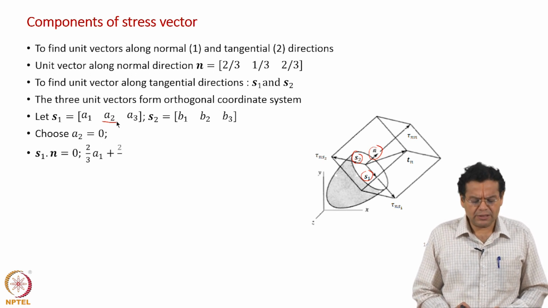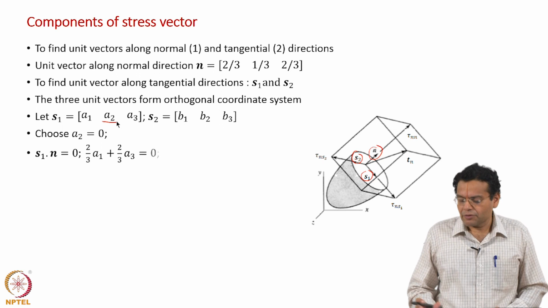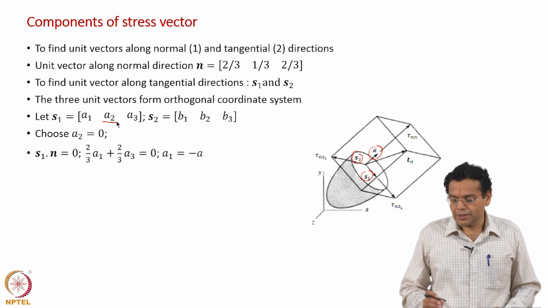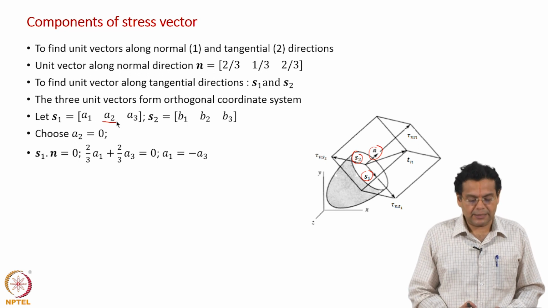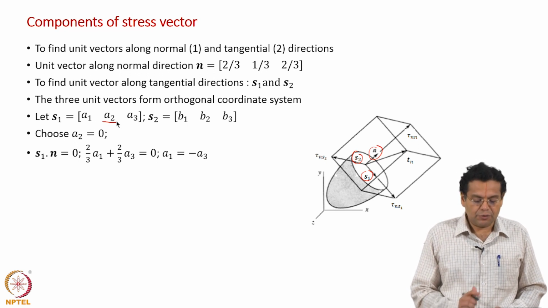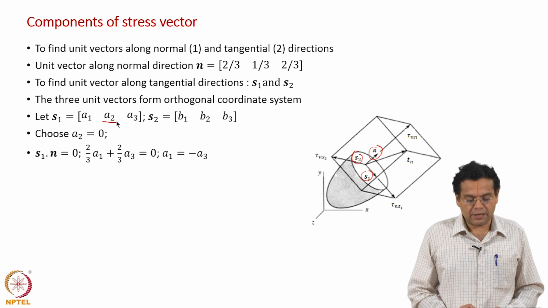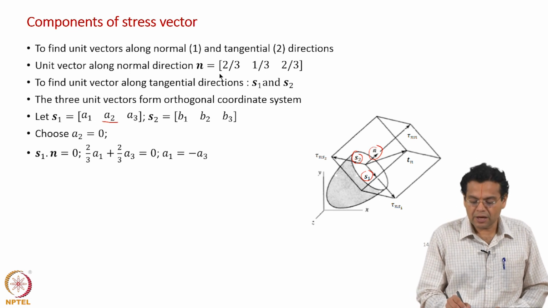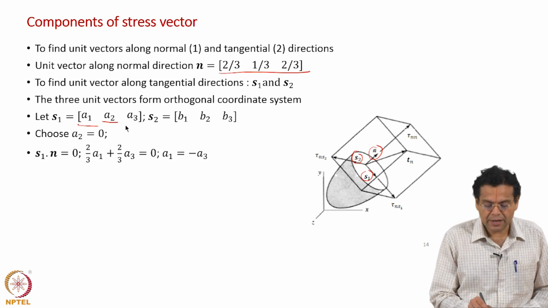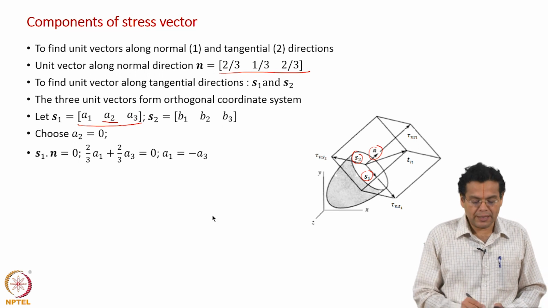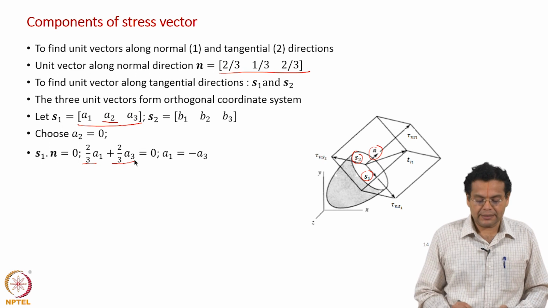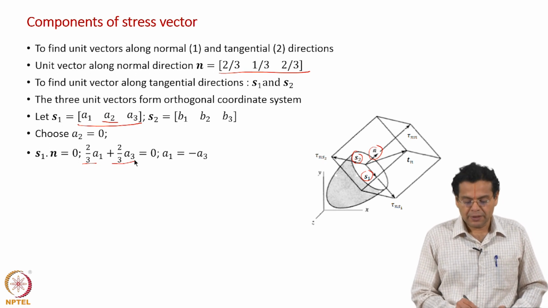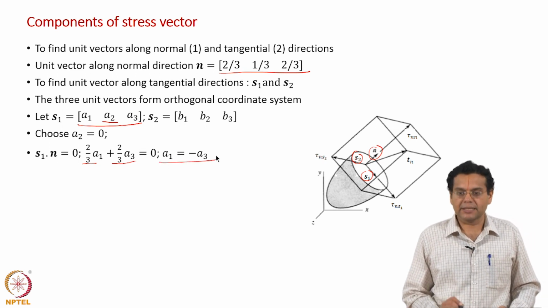How will we find out s1? As we have discussed, they form an orthogonal coordinate system. So, s1 dot n should be equal to 0, because they are perpendicular to each other. If you take the dot product of s1 and n, here you have n vector, here you have s1 vector, so we will have 2 by 3 a1, next term is 0, then you have 2 by 3 a3, that should be equal to 0, which means that a1 should be equal to minus a3.